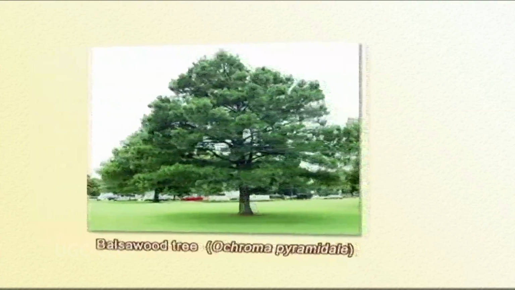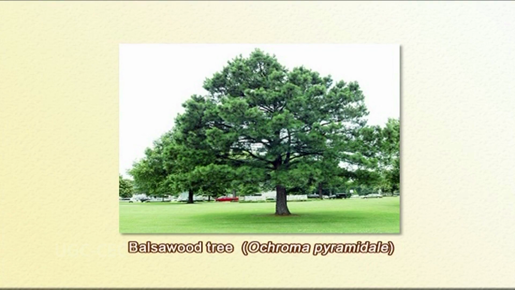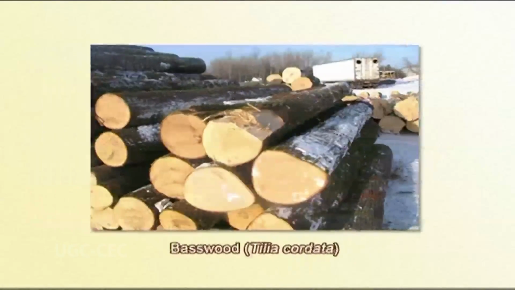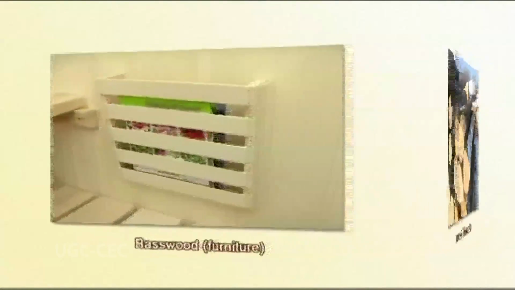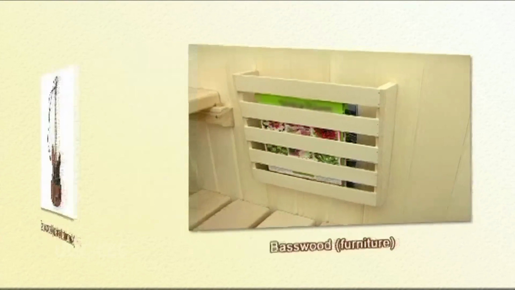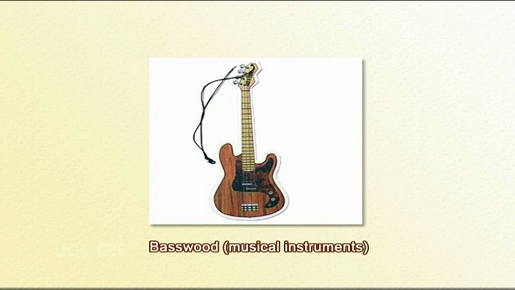Some species of Malvaceae yield valuable timber. The common examples are balsa wood, scientific name Ochroma pyramidale. The basswood, scientific name Tilia cordata. The timber is used in making furniture and also in making musical instruments.